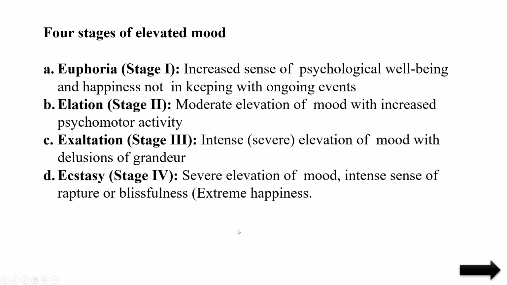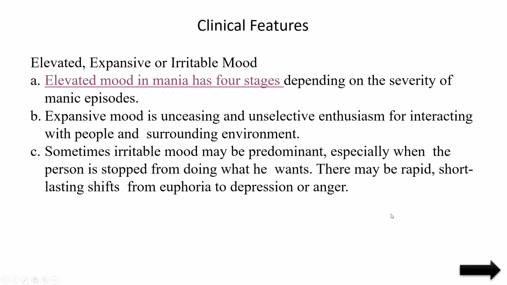In these four stages the mind will elevate. Immediately it will not elevate. First he will show some happiness, in the second stage increased psychomotor activity. In the third stage the delusion of grandeur also joins with the severely elevated mood. And ecstasy shows severe elevation of mood, with rapture and blissfulness, extreme happiness that may not be appropriate to the particular event. In these four stages the mood will elevate. From that we can understand the patient is having manic disorder.